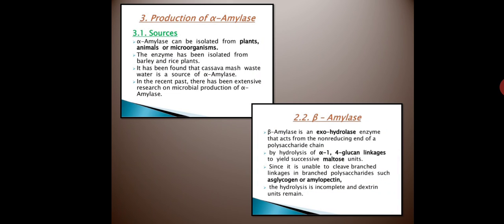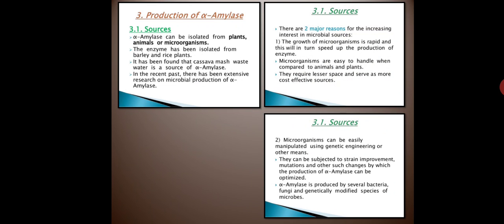If we look at the production of alpha amylase, this enzyme, as I told, has been produced by a wide range of microorganisms including bacteria, fungi, yeast, etc. The production is carried out in 4 steps. First is selection of microorganism, second is selection of raw material, third is the fermentation process, and fourth is downstream processing or recovery, okay.